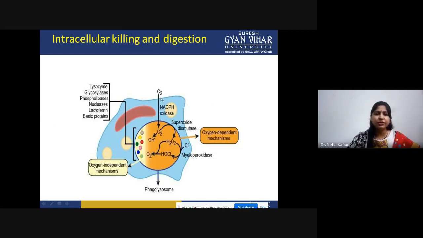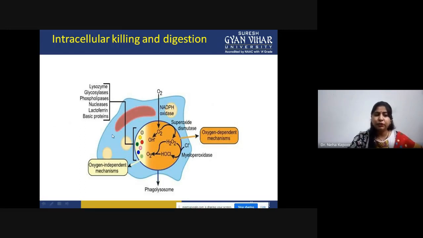As you can see, this is the oxygen dependent pathway. In this case, we require the enzyme NADPH oxidase. It will produce ROS, that is, oxygen superradicals. After that, with the help of the enzyme SOD, an antioxidant enzyme, it will be converted into hydrogen peroxide. Then myeloperoxidase will also play a role. It will convert it into hypochlorite, and the phagolysosome is acted upon by oxygen or ROS-mediated species to bring about the killing.